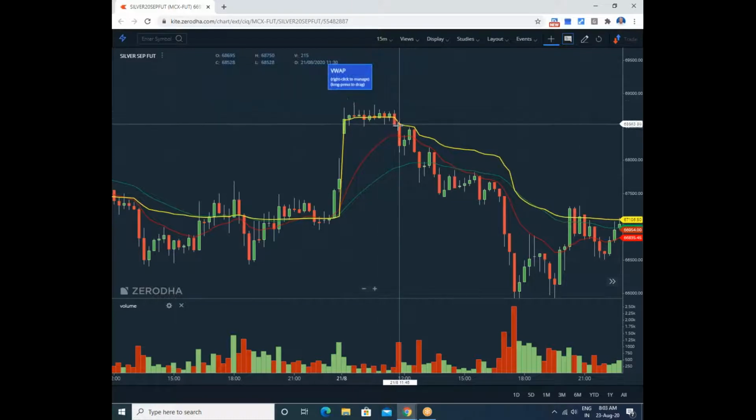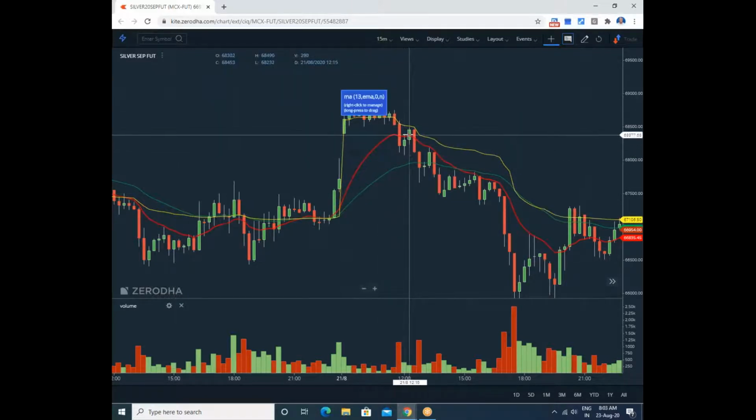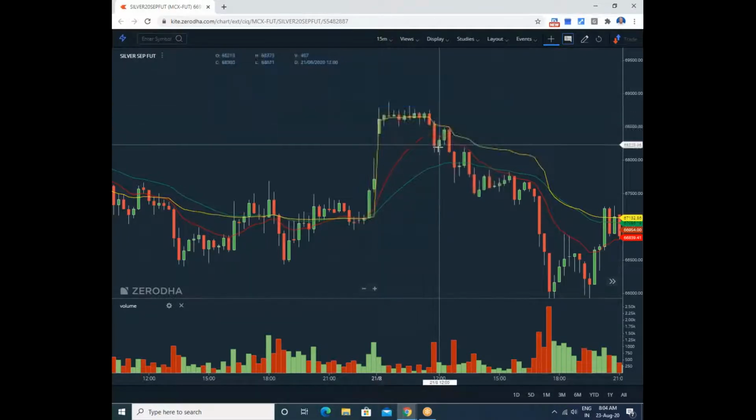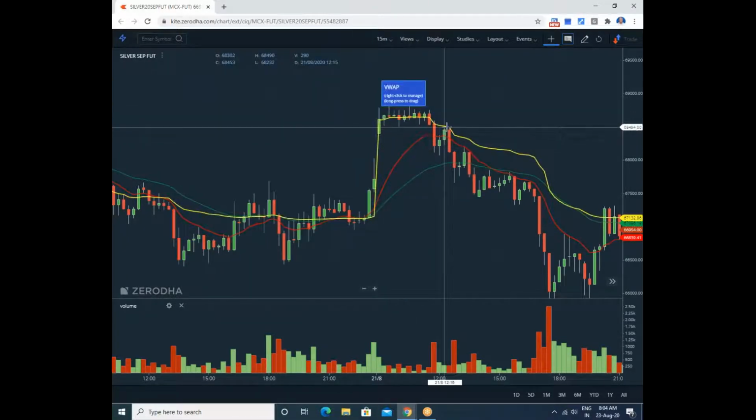Otherwise, wait for the down move below the VWAP, and on the recovery to the VWAP, you have to sell. You might not be clear enough to take a short position here, so we'll have a better chance after it comes down, on the recovery to the VWAP.